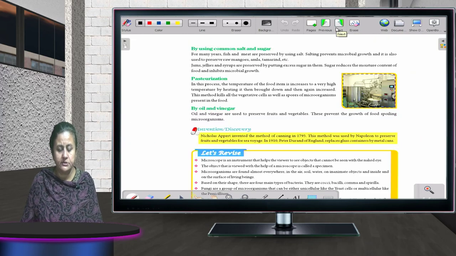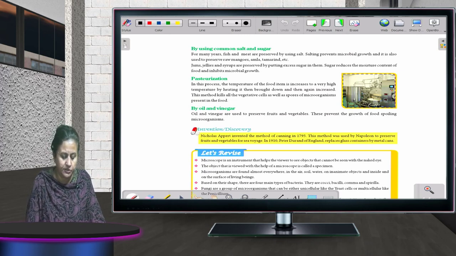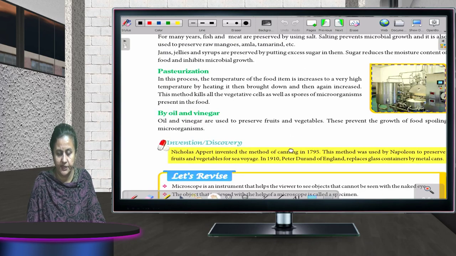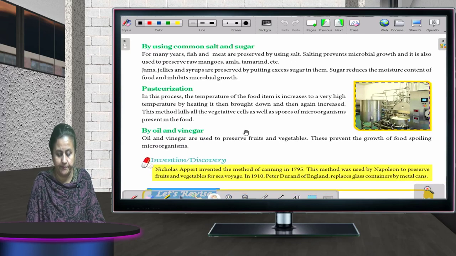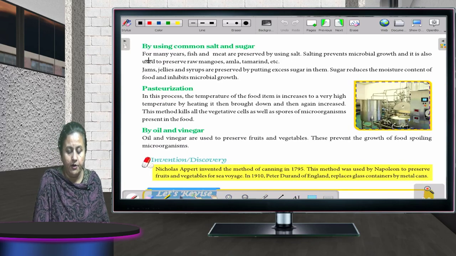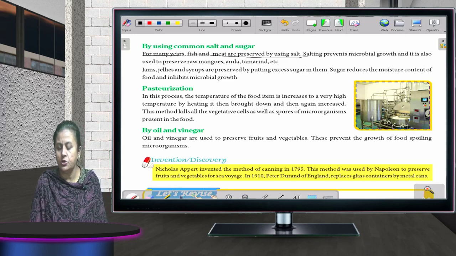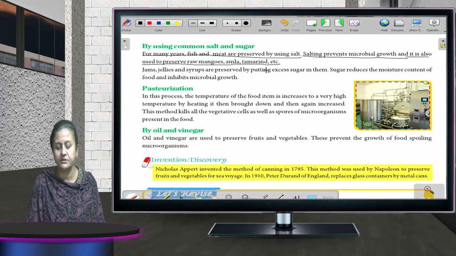Now, not the last one, by using common salt. Can you all see on the screens? For many years, fish and meat have been preserved by using salt. Salting prevents microbial growth, and it is also used to preserve raw mangoes, amla, tamarind, etc.